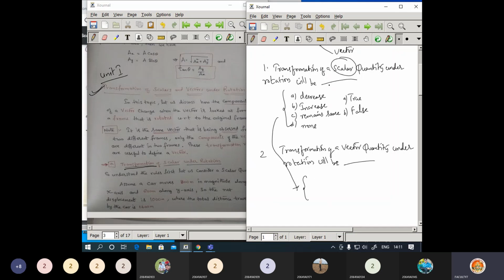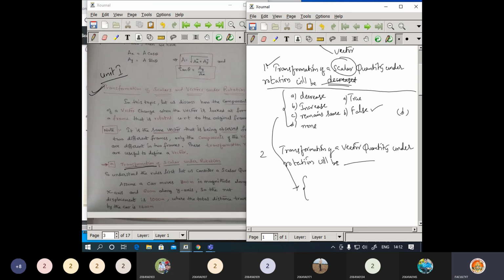Suppose if I give the answer readily here, if I give a complete question without any blank, so if I go with this as decreased, if I mention it as decreased, whether you will identify it as true or false. Okay, if this is false means you need to tick about this. Tick in the sense you need to write the option as B. Okay, so those things you need to pick.